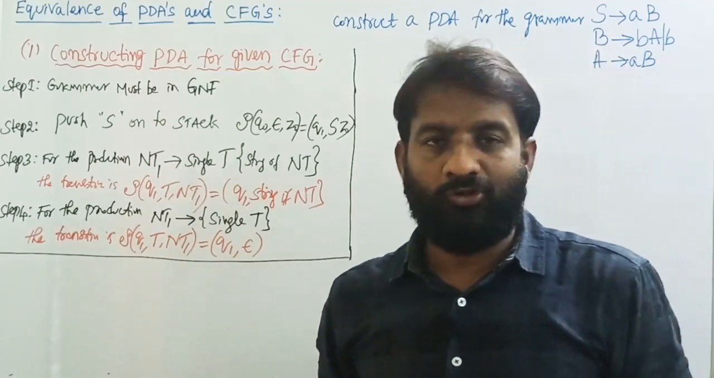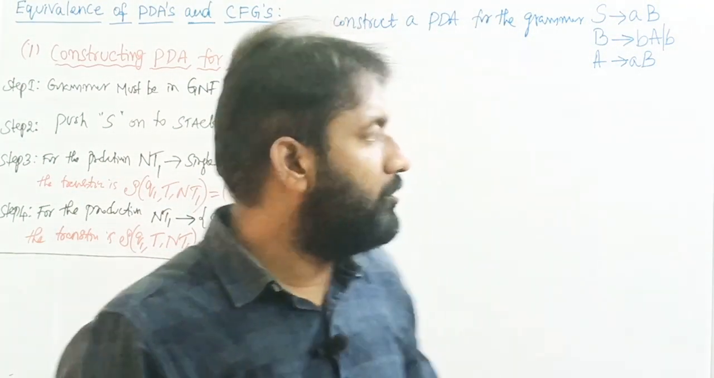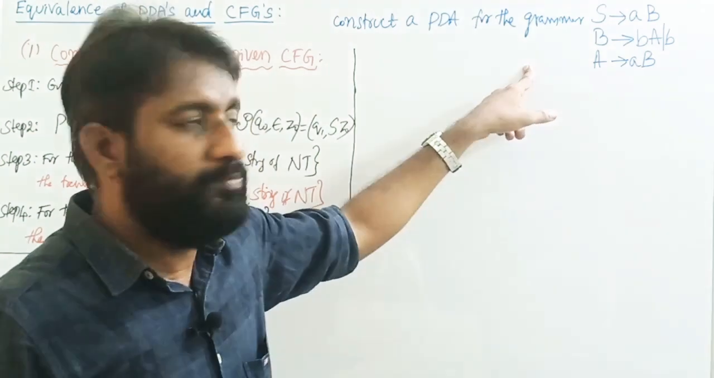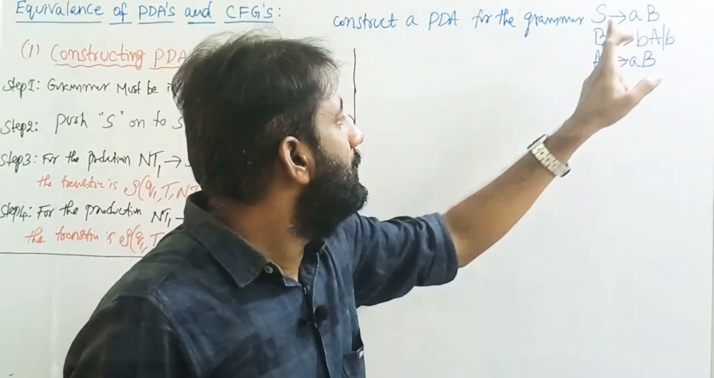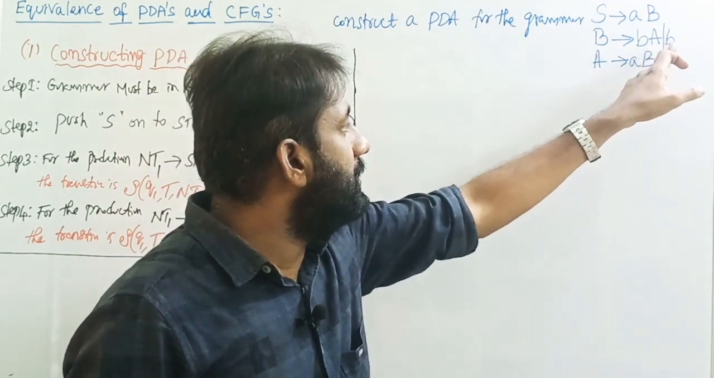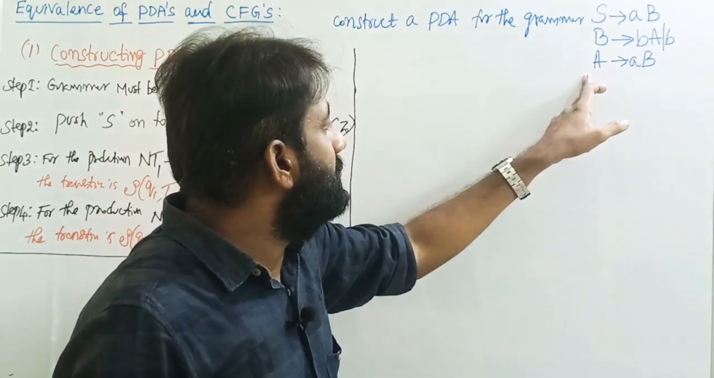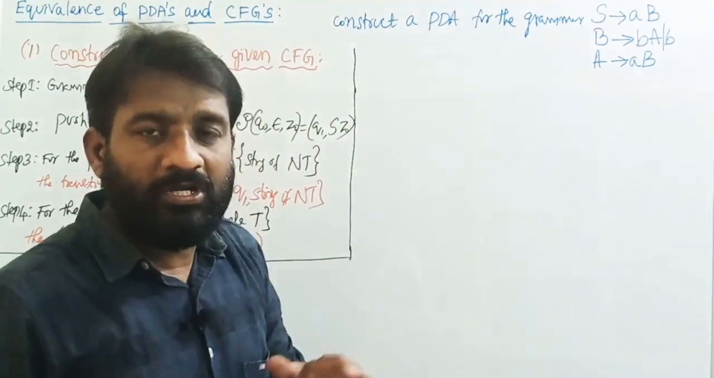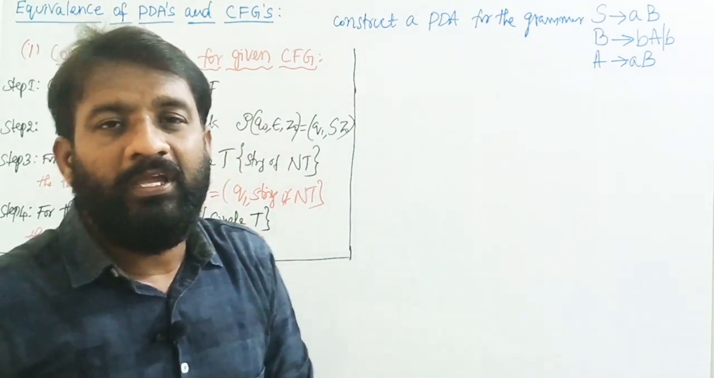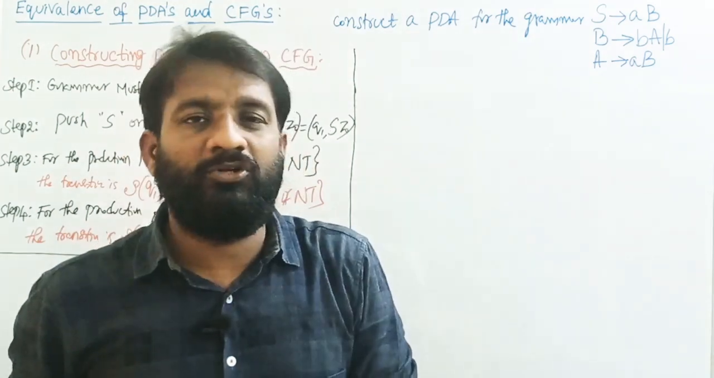Welcome back. The topic is convert the given context free grammar into the pushdown automata. The given context free grammar is S tends to AB, B tends to b | BA, then A tends to aB. Okay, last lecture we saw how to convert a given context free grammar into the pushdown automata.